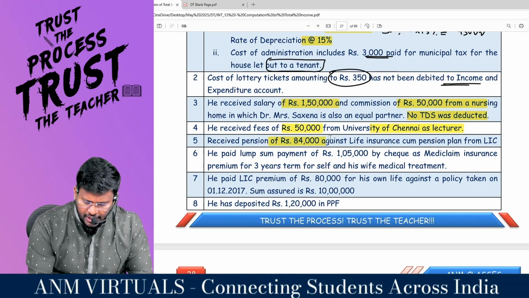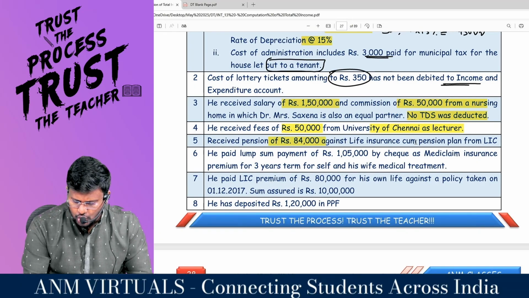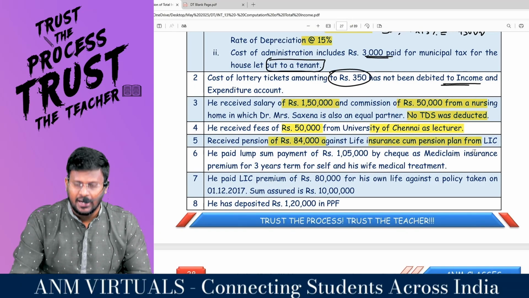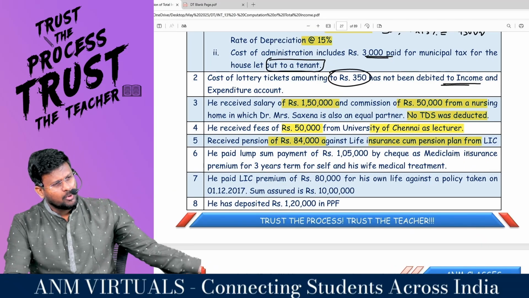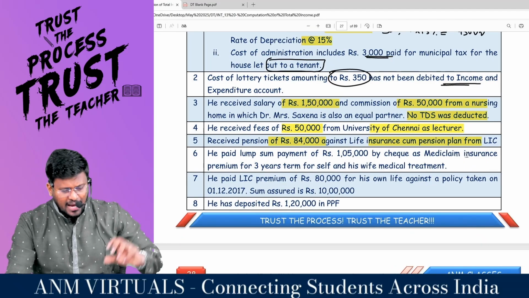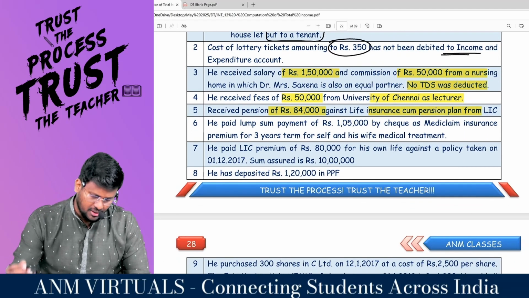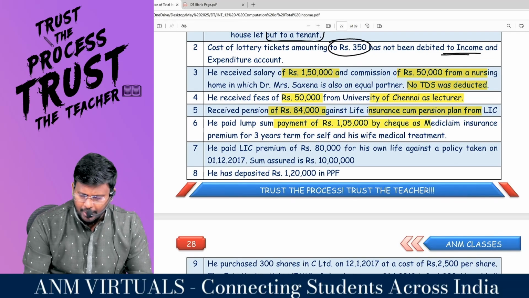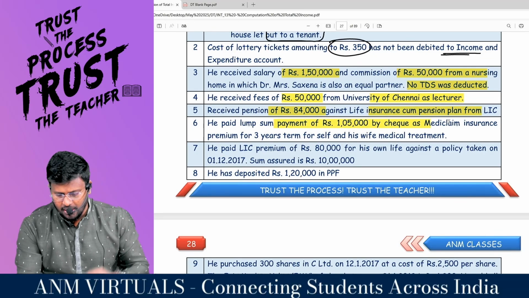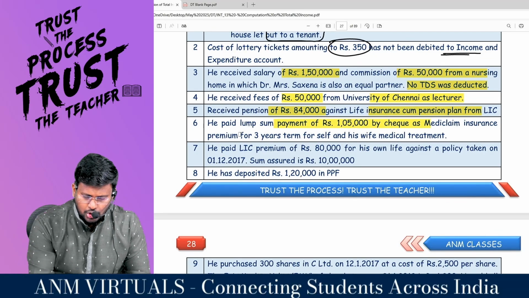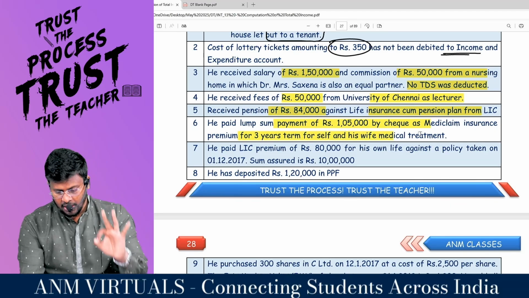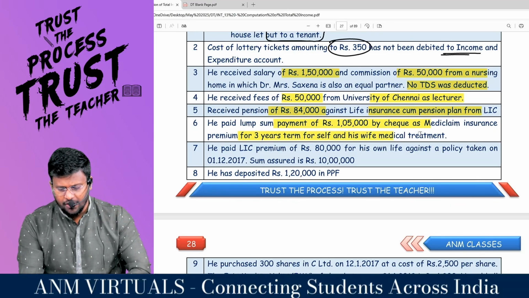Received pension of 84,000 against life insurance come pension plan of what? LIC. So she has deposited some amount with LIC that has matured, and that amount of 84,000 has been received. He paid lump sum payment of 1,05,000 by check as Mediclaim insurance premium for how many years? 3 years for self and his wife medical treatment.